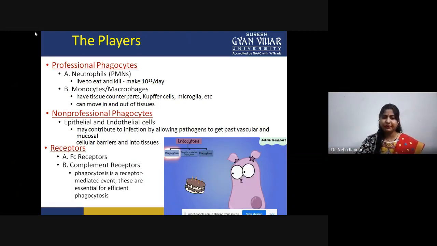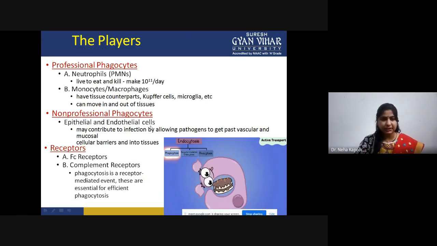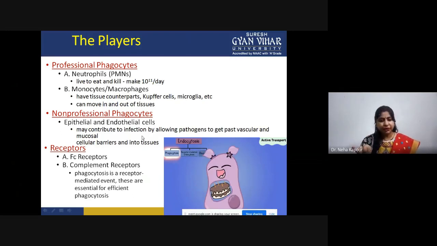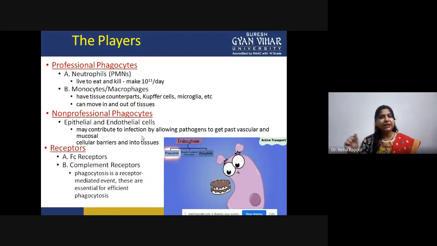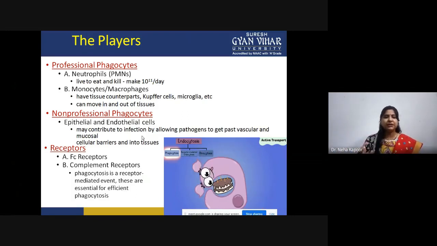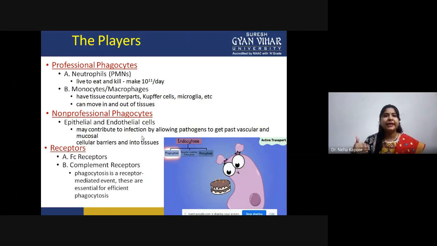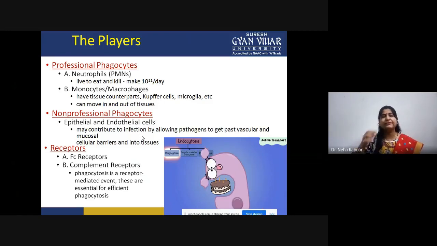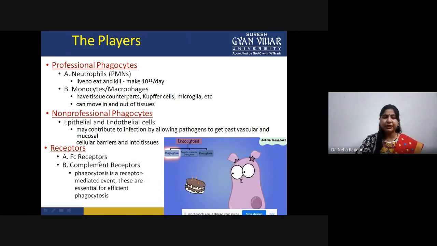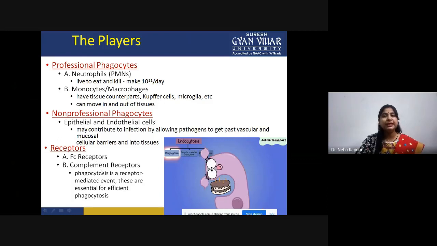Then there are non-professional phagocytes. Examples are epithelial and endothelial cells. Sometimes in certain infections, these cells also contribute to the infection because they allow the pathogen to pass through the mucosal cellular barriers into the tissues. At that time, they sometimes also act as phagocytic cells. After that, another example is the Fc receptor and complement receptor. These receptors are present on the surface of the phagocytic cell and help in mediating the process of phagocytosis.